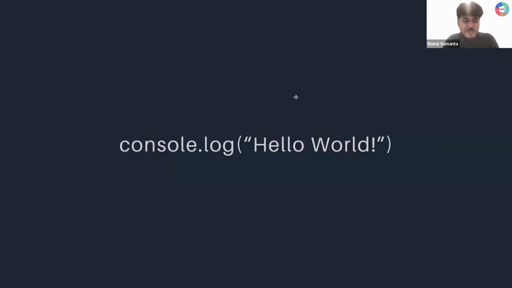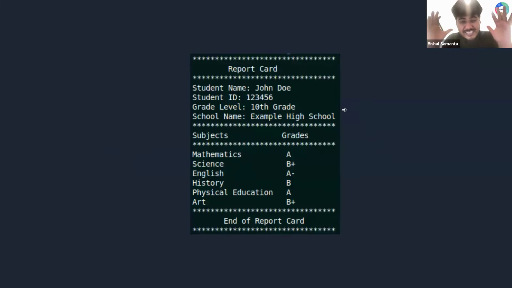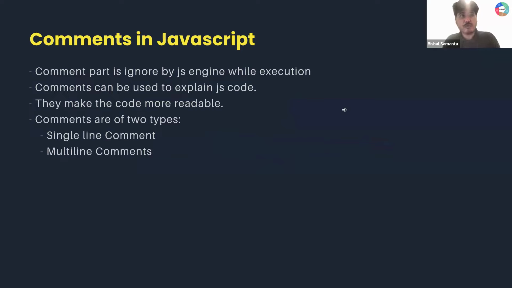And then we proceed with our first understanding of how to write our first JavaScript code, which is console.log. And can you tell me what data type I'm printing here? So here I'm printing a string using console, right? So hello world is present inside double quote. So I'm printing a string data type here, printing the output in console. We also saw what beautiful things we can do using console. After that, we learn about comments in JavaScript, why they are important, what is a single line comment using double slash, and how to do a multi-line comment using slash star star slash, right?